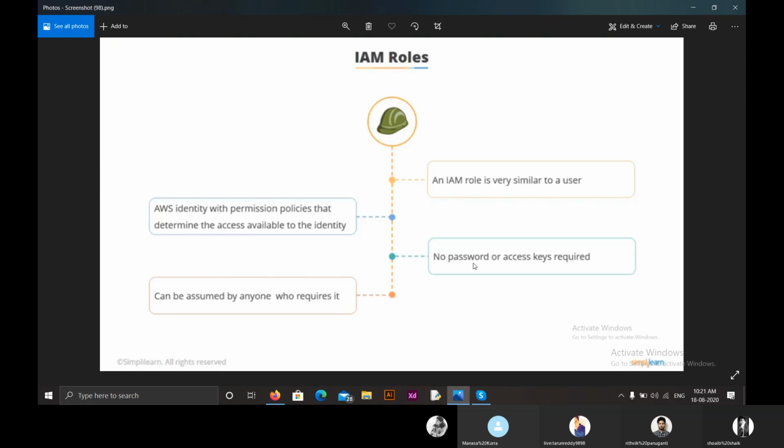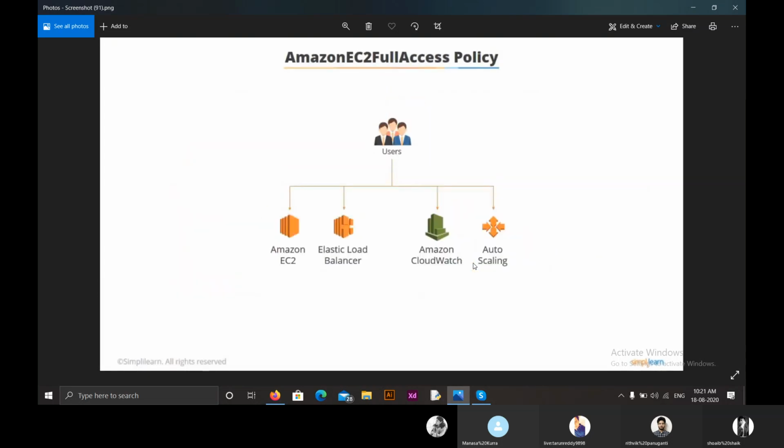So an IAM role is very similar to a user. It has permission policies that determine the access available to the identity. There is no password or access key required. It can be assumed by anyone who requires it. We use IAM roles to provide access to those users, applications, or services that don't have permission to use AWS resources. So that's all about IAM users, IAM roles, and IAM groups.